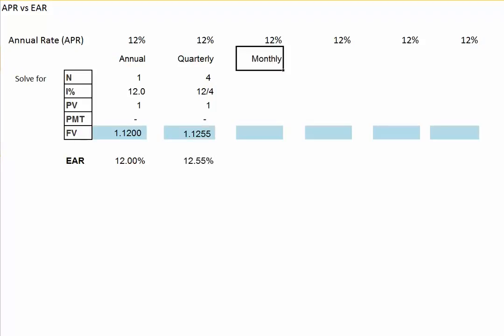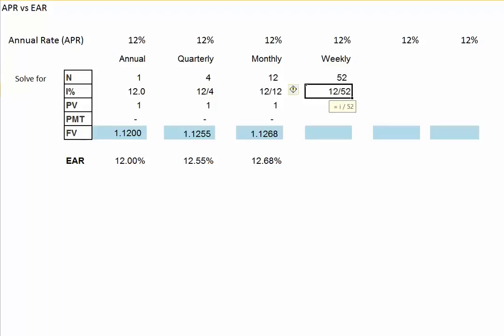12.55%. With monthly compounding, we would have 12 for the number of periods. We would have 12 divided by 12 for the interest rate. We would solve for the future value and get 1.1268, or 12.68% effective annual rate. With weekly compounding, we have 52 for our number of periods, 12 divided by 52 for our interest rate, and we have an EAR of